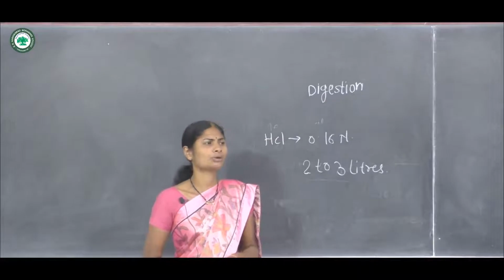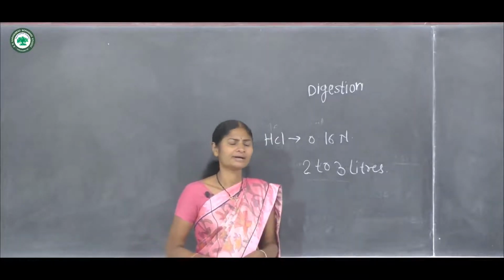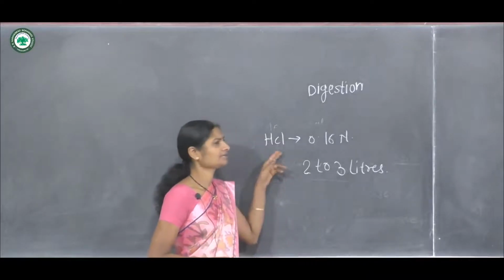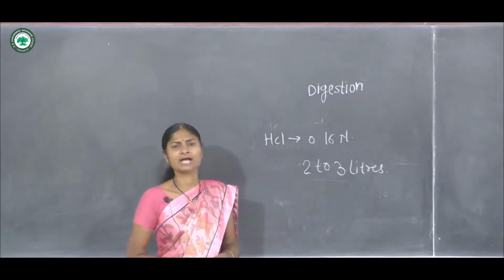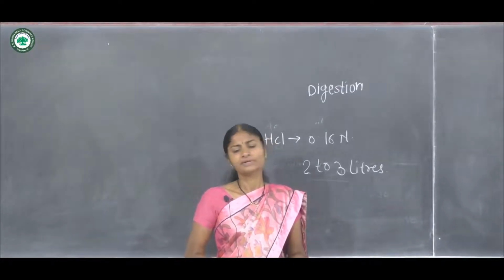It also acts as a bactericide, so harmful bacteria are killed, and it provides an acidic medium for digestion of the food material.